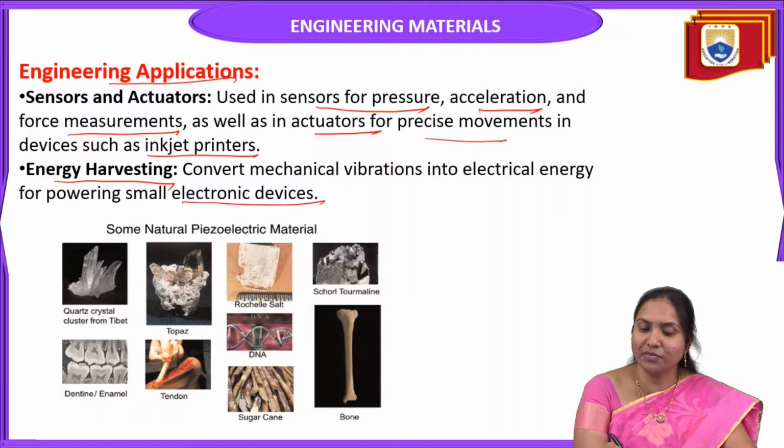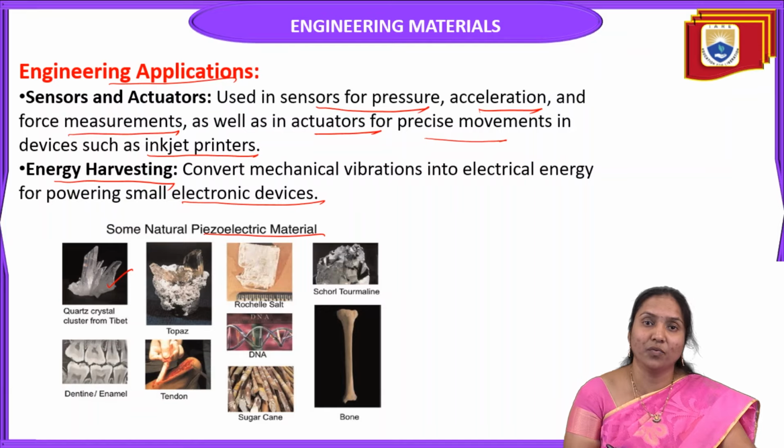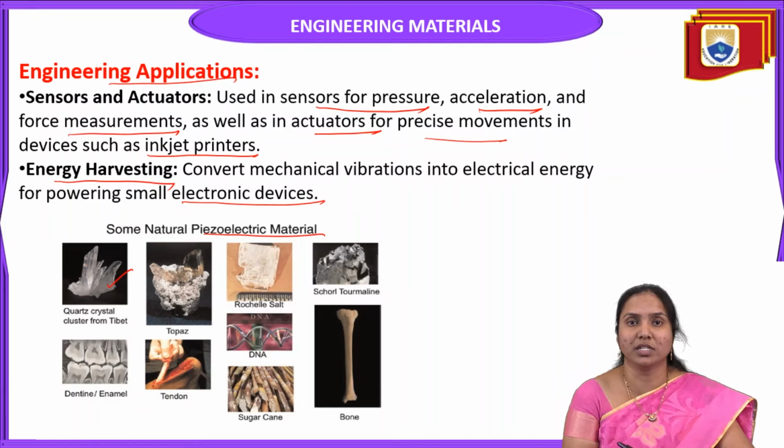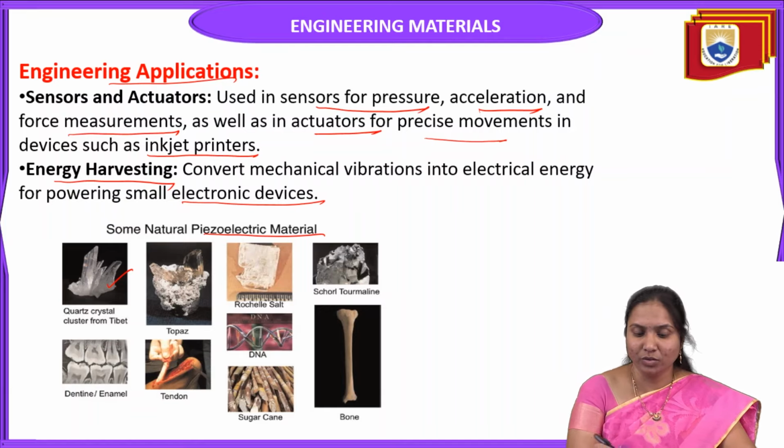Some of the natural piezoelectric materials are given here in this image. One is quartz, the first introduced piezoelectric material, discovered by the Curie brothers in 1880. More examples are topaz, dentine, tendon, Rochelle salt, DNA, sugarcane, bone, and scarlet tourmaline.